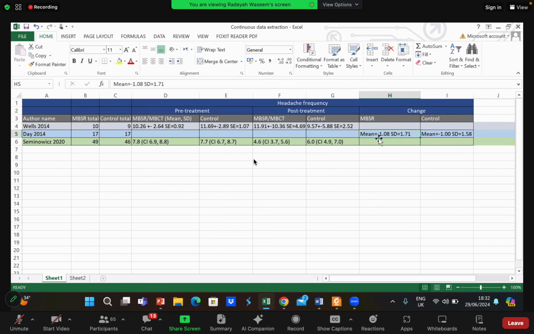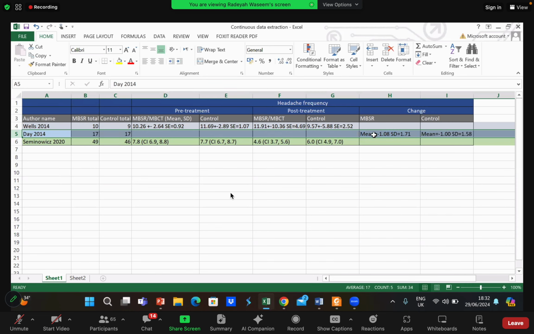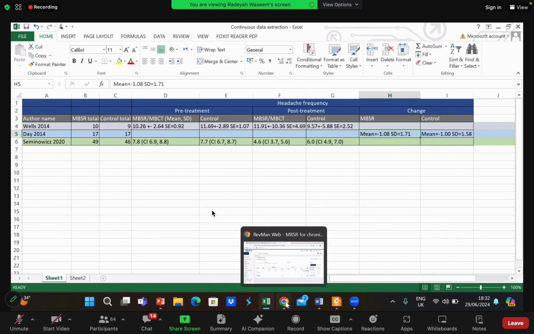I told you guys that in RevMan, we do not enter the pre-treatment or the post-treatment mean. We actually enter the change in mean, right? The change in the two groups, the change that has taken place over time, between the pre-treatment and the post-treatment in each of the groups. We enter that mean change on RevMan, right? Only for Day et al, our article gave us the direct values, so we will input these values directly into RevMan, and that is what I have done.